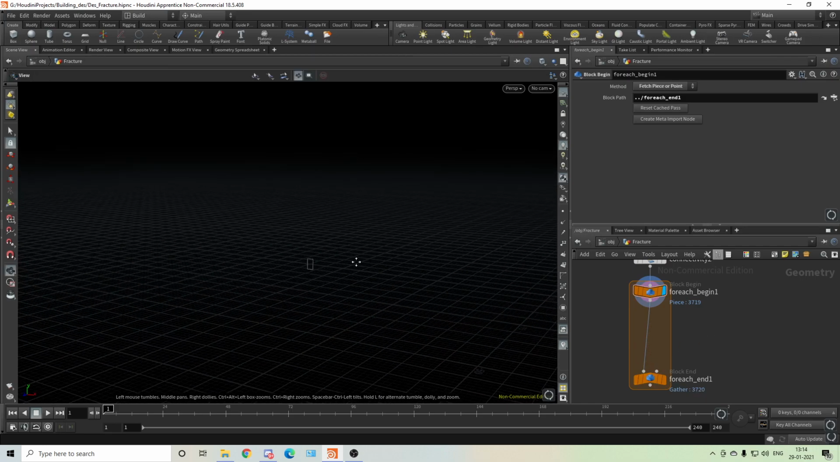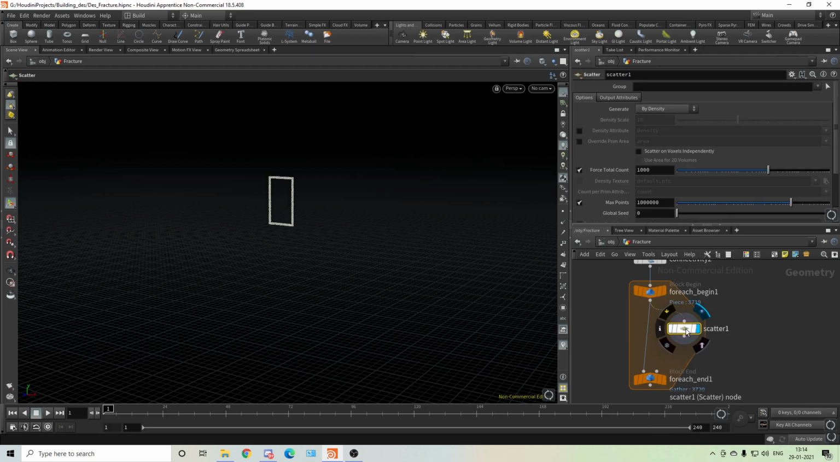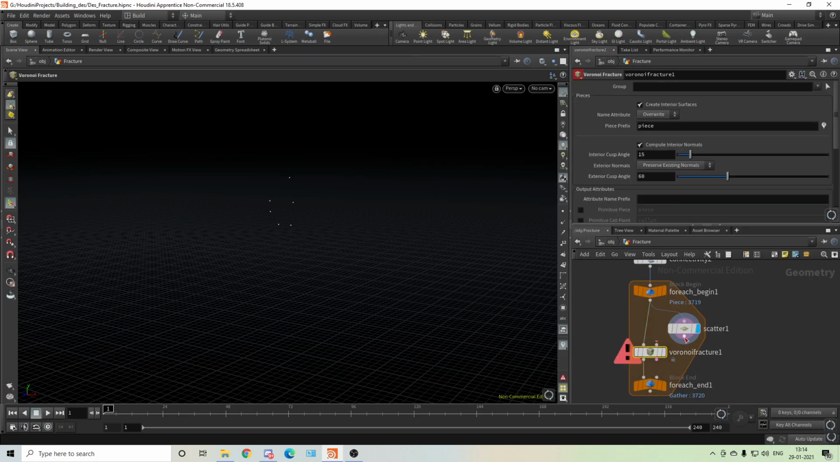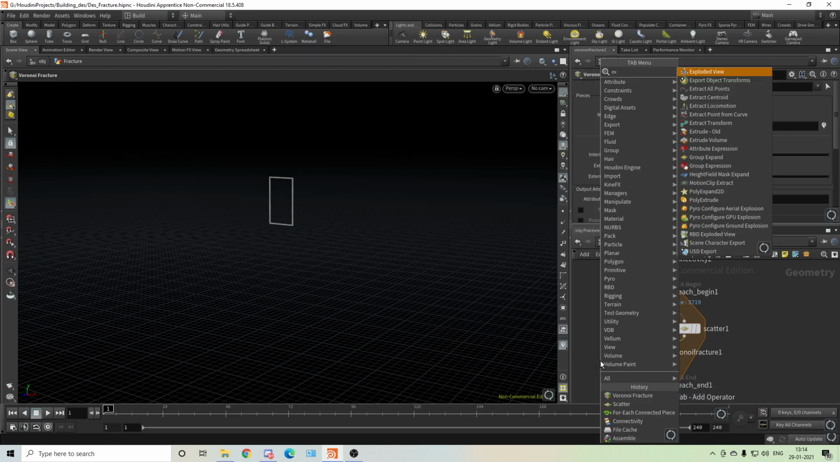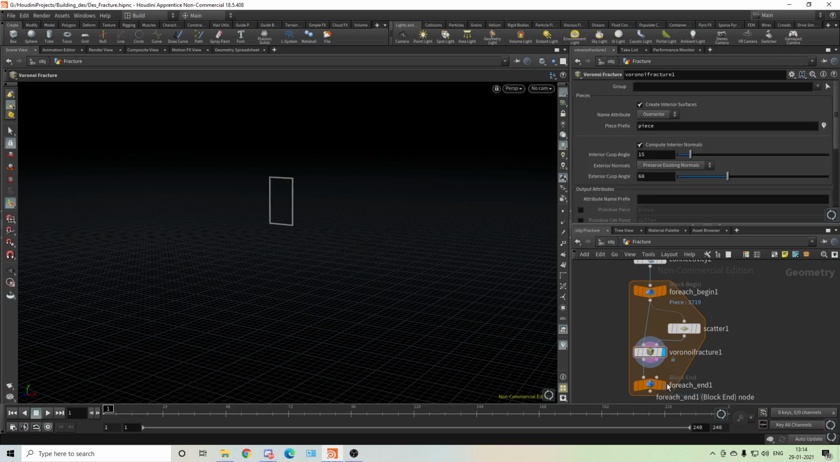And now what you can do is just scatter some points. I hope 4 will be enough, 4 or maybe 6, not more than that. And you have to do a Voronoi fracture. I hope we got it. Exploded view. Yeah, this is okay because this is a frame. This is nothing. And see, now it will take time.